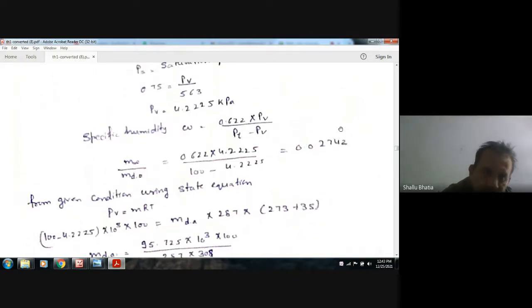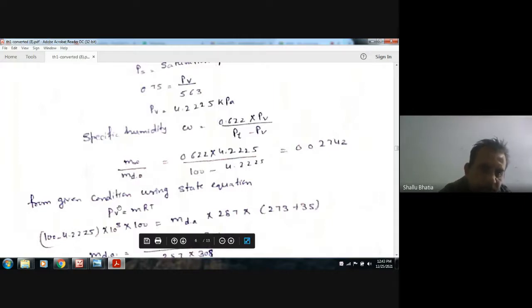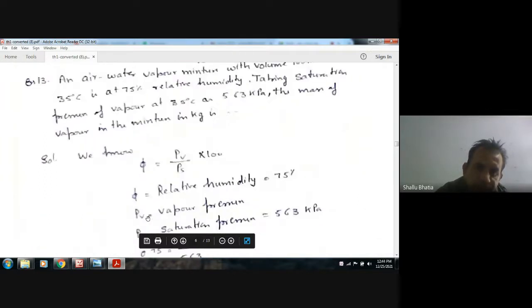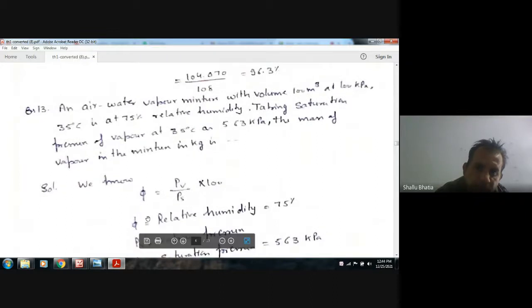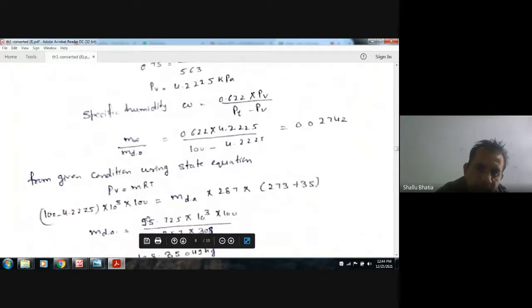The mass of dry air can be calculated by using the ideal gas relationship, PV is equal to mRT. For dry air, the total pressure is 100 and the partial pressure of water vapor is this, so the pressure of dry air is this, and V is 100.